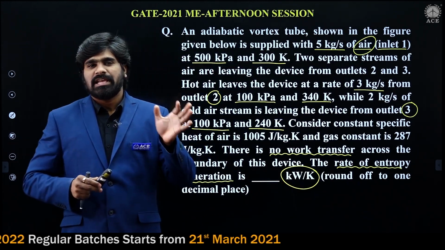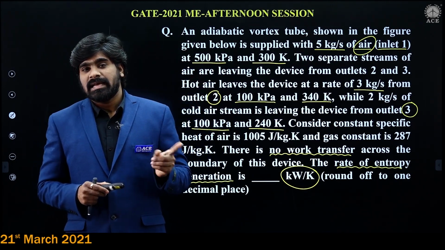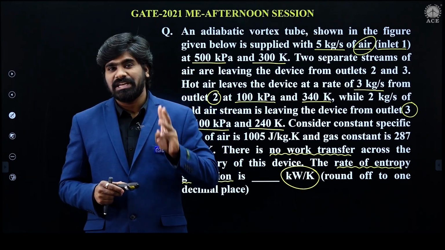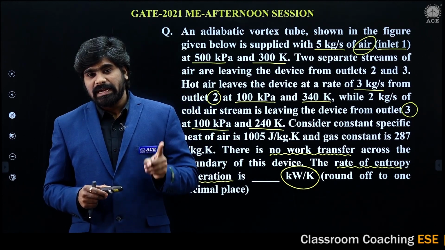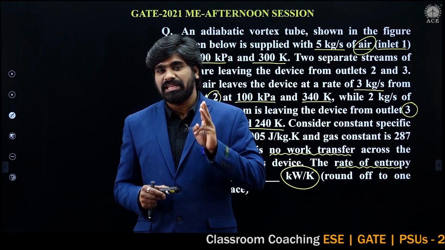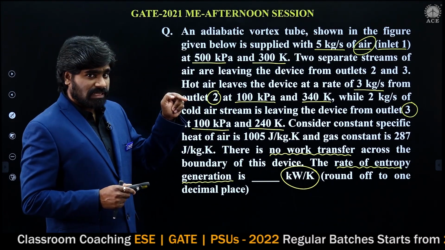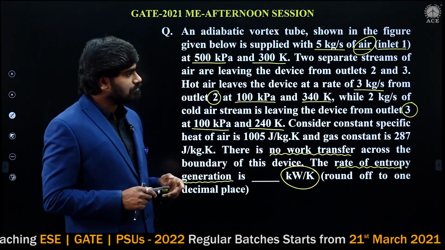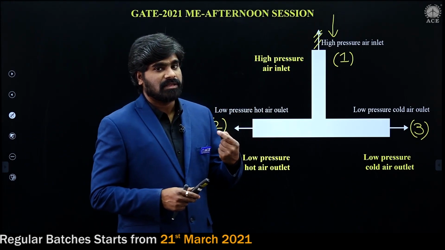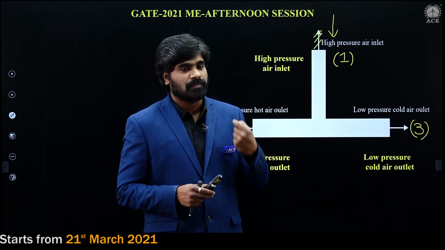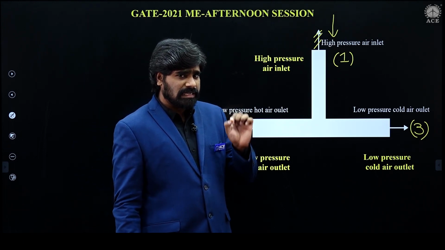My dear students, please carefully observe. We know air can be treated as an ideal gas. For ideal gas change of entropy, I have given 3 equations: in terms of temperature and volume, in terms of temperature and pressure, and in terms of pressure and volume. You can write any equation depending upon the situation and the data. But here some students may get confused. In this problem, there is some difficulty.